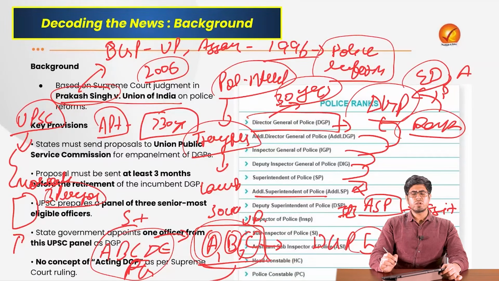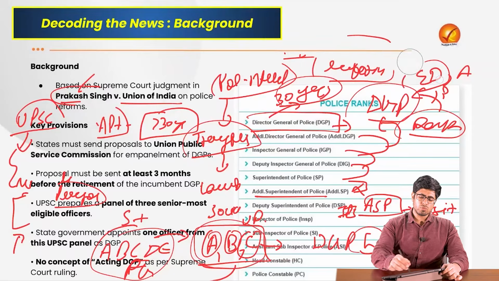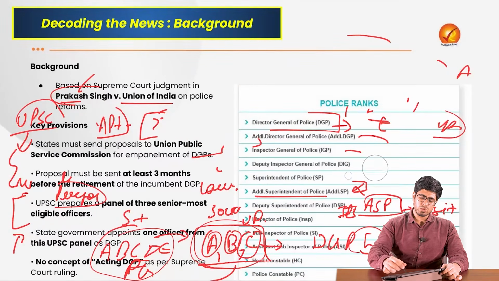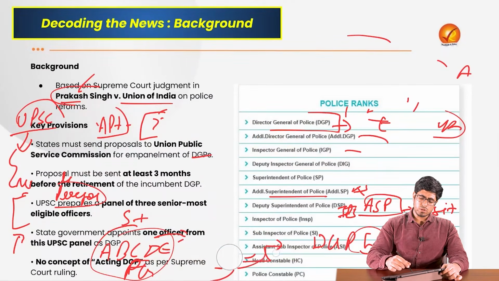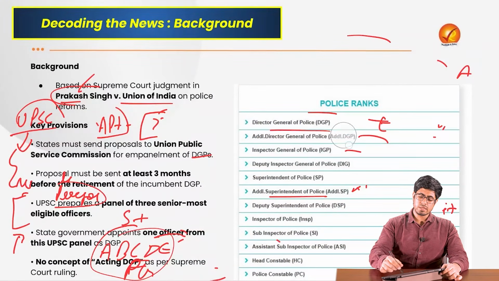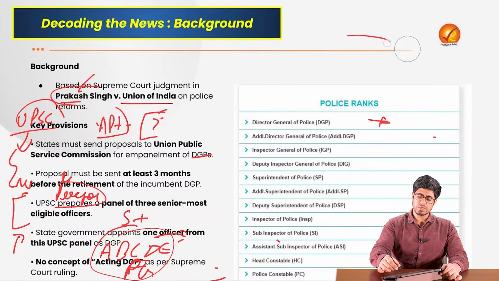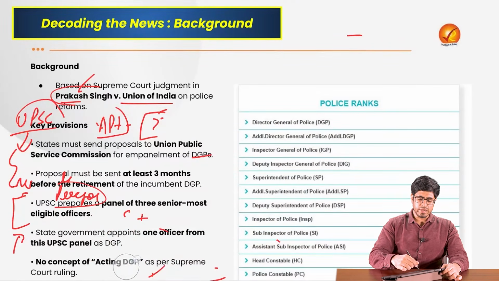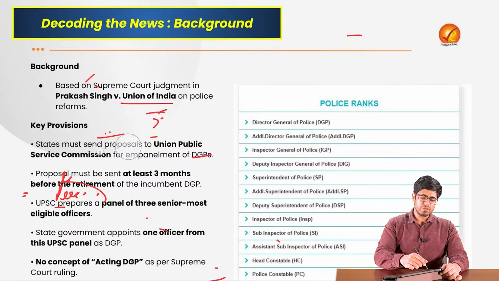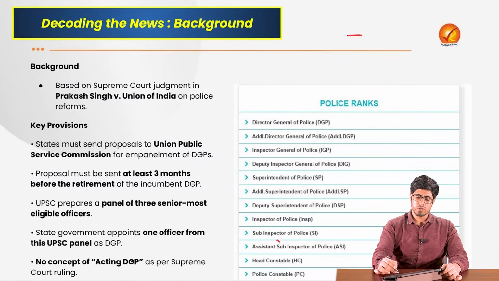But states are not even doing that. Why? States are actually delaying this whole process. They do not want this process of going through the UPSC, but it is a norm set by the Supreme Court itself in this Prakash Singh judgment. They cannot actually violate it. So what mechanism have they adopted? They are actually not appointing any person as the DGP at all, because for appointing a DGP you need to seek permission from UPSC.